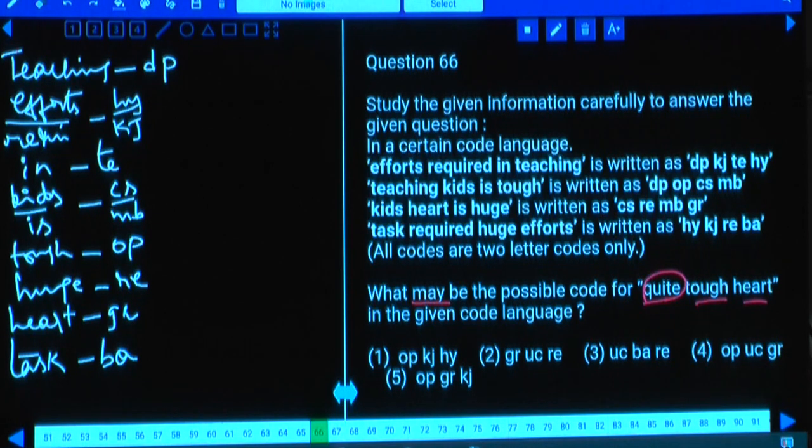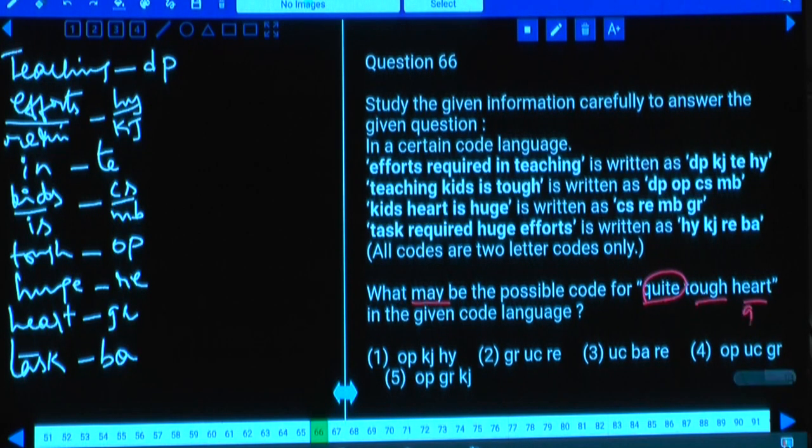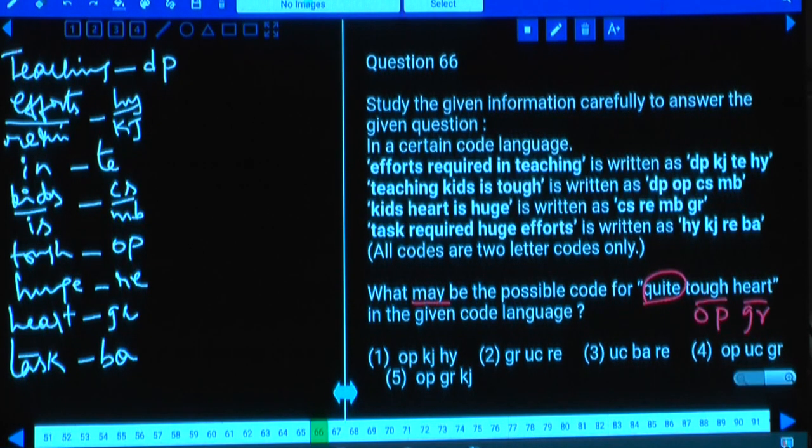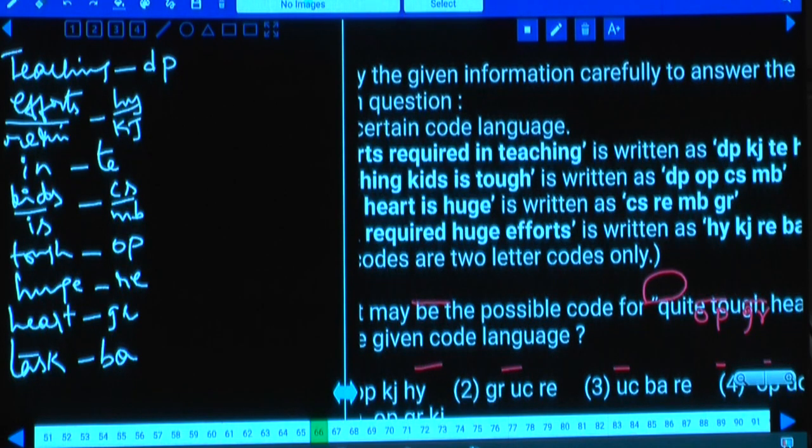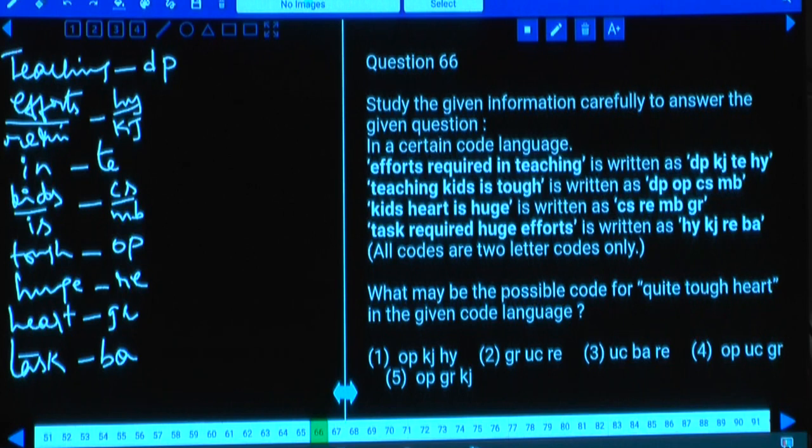And tough and hot. Hot is GR. And what is the code to this word tough? The code to this tough is OP. Hence, GR and OP are the codes for tough and hot. Now, choice 1 cannot be your answer, choice 2 cannot be your answer. Hence, either choice 4 or choice 3. OP and GR. As OP and GR are common between these two, OP, GR, it also has OP and GR.